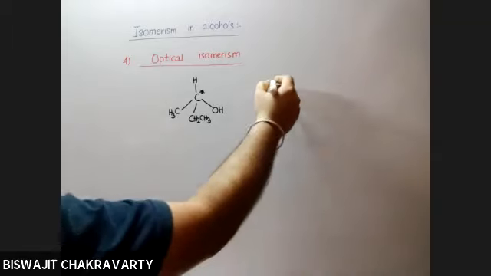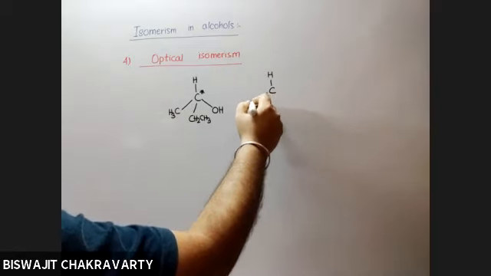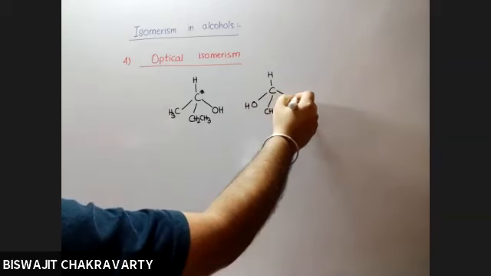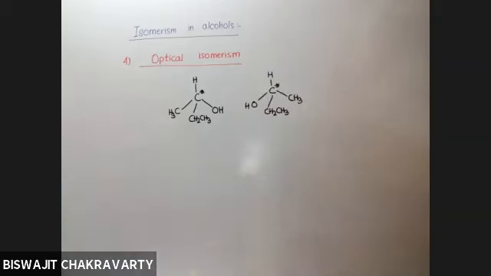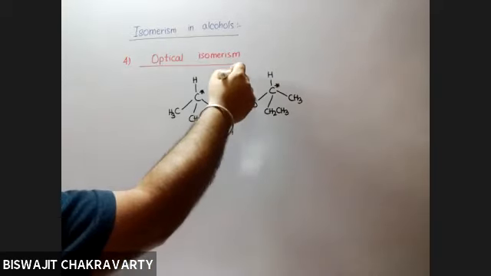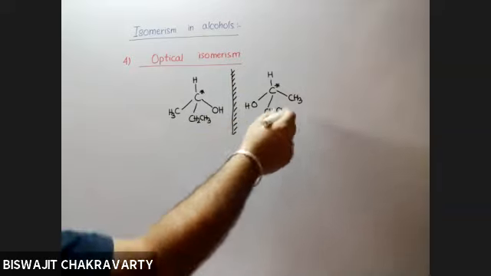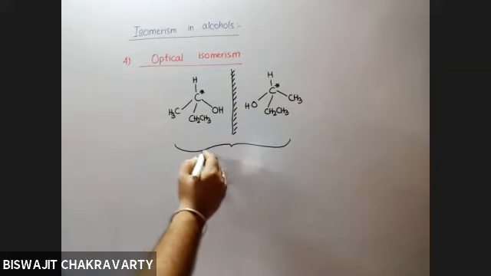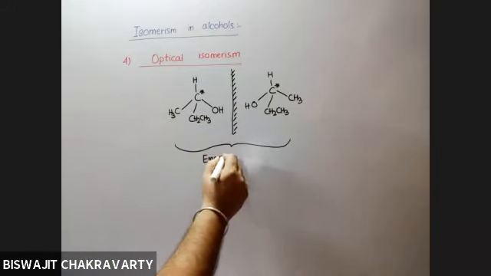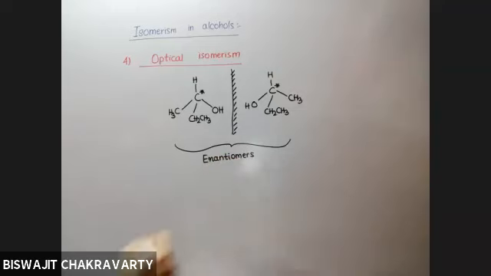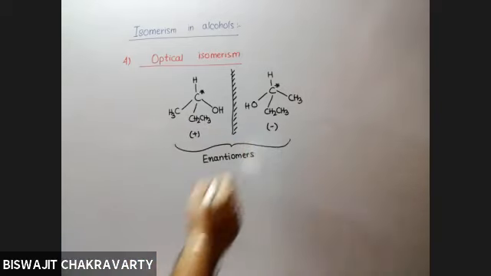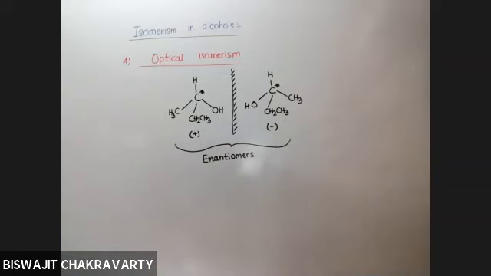Now, if another such molecule, which is a mirror image of it, is considered, what is the name given to such pairs? They are called enantiomers. Now let us say that if this one is dextrorotatory, then this has to be levorotatory, or if levo, it has to be dextro.